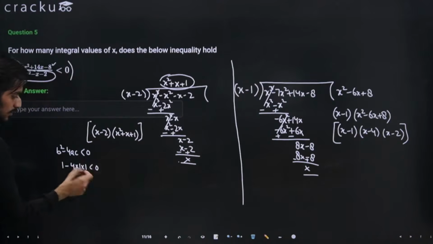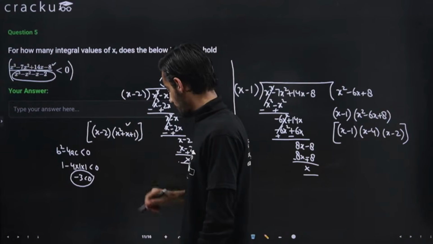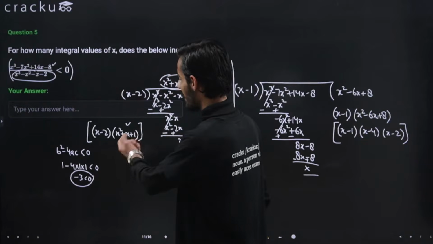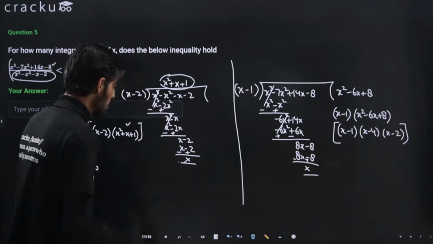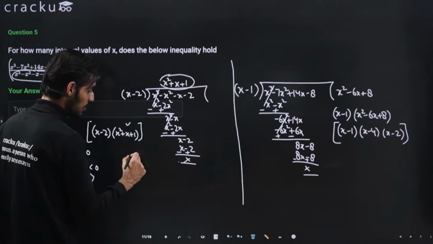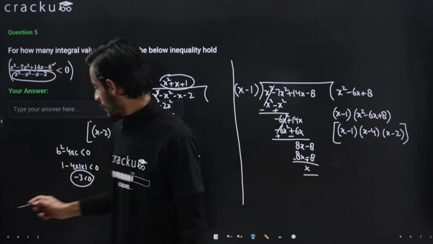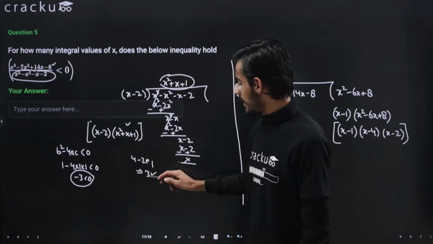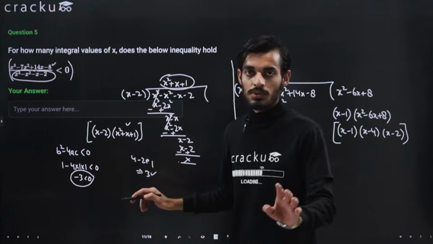So this is less than or equal to 0, because 1 minus 4 will be minus 3. Because the discriminant of this quadratic is negative, and also if you put any value in place of x, let's say I take x as minus 2, this will be 4 minus 2 plus 1, that is 5 minus 2, which is 3. So this will always be positive, right? Putting any value, we see that it is positive, and the discriminant is less than 0, so this term will always be positive.